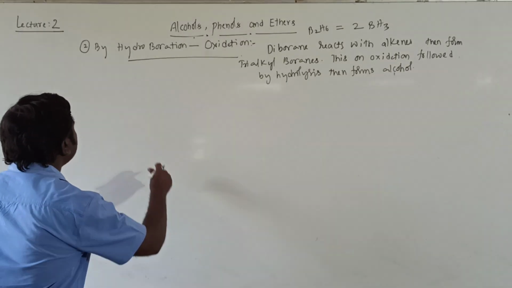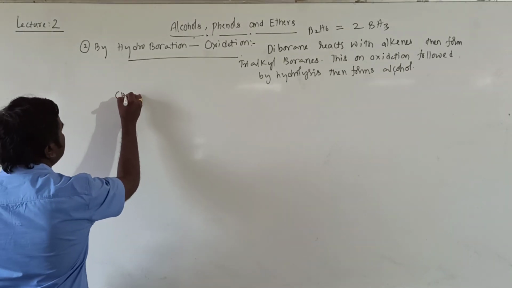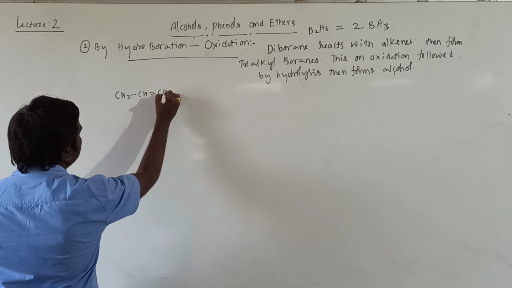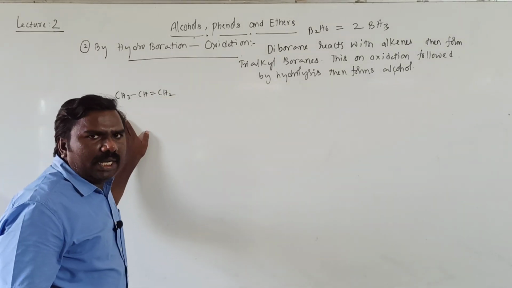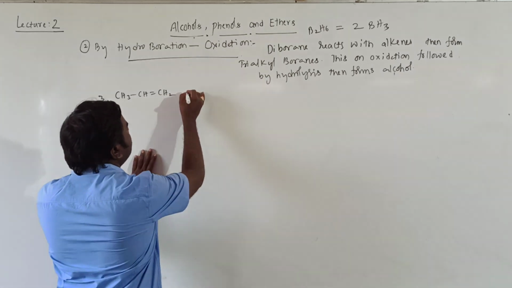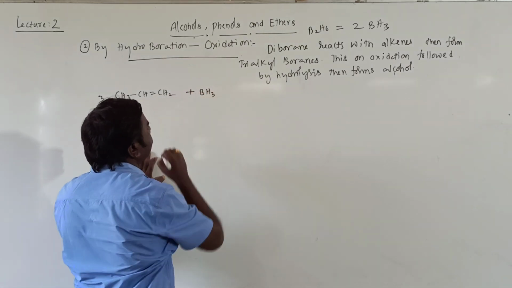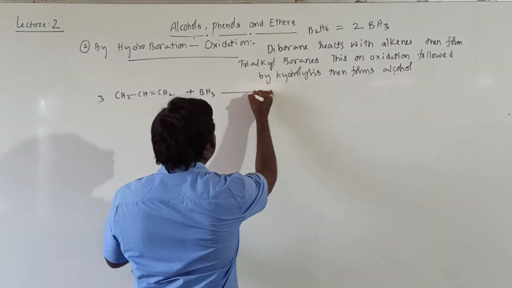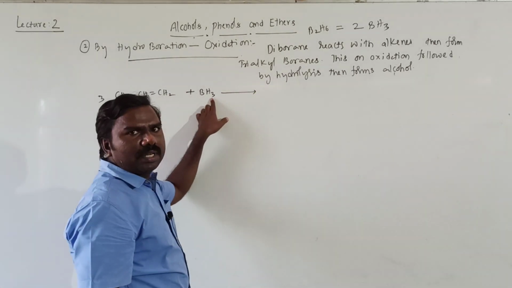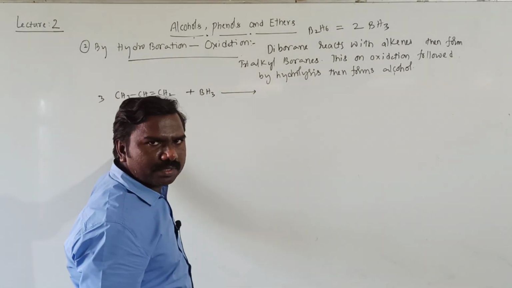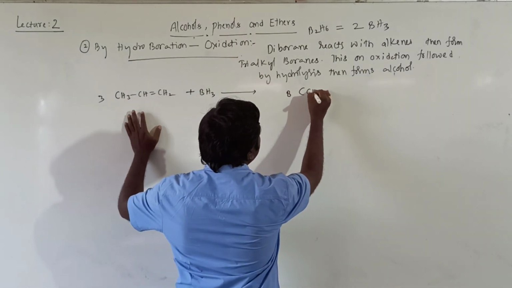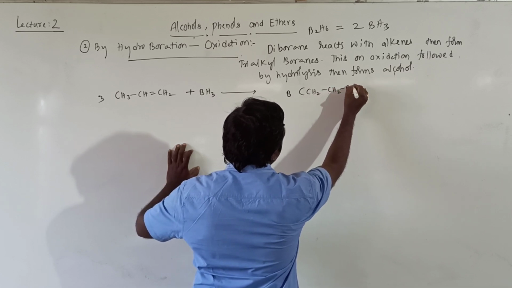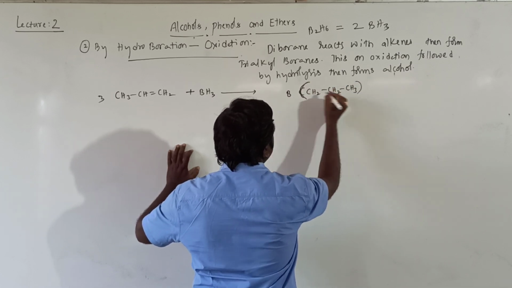Next, the reactions. CH3, CH double bond, CH2, 3 moles I am taking. It is alkene, unsymmetrical alkene, treated with BH3. Then these 3 hydrogens are replaced by 3 alkyl groups. Getting all of you? Then gives rise to B, CH2, CH2, CH3 thrice.